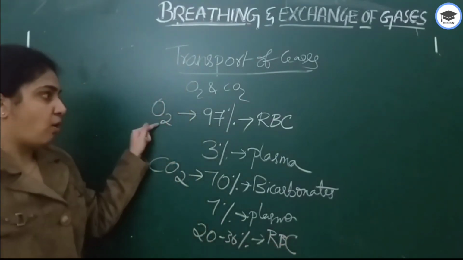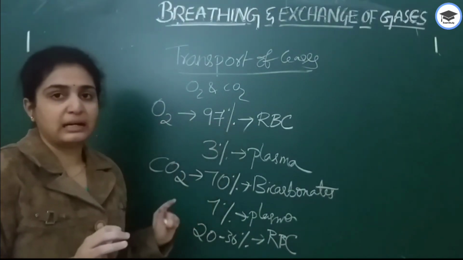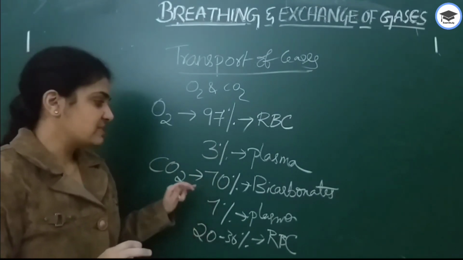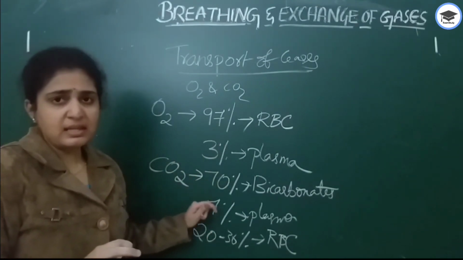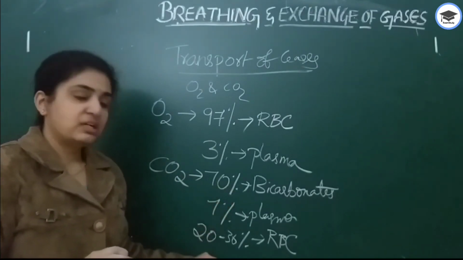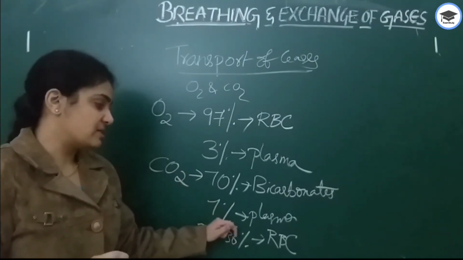Here, oxygen 97% means maximum is transported through red blood cells, and only 3% is by plasma. Whereas carbon dioxide 70% is by bicarbonates, 20 to 30% is by RBC, and only 7% is by plasma.